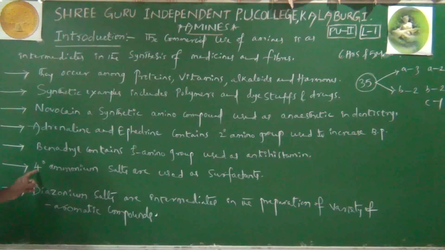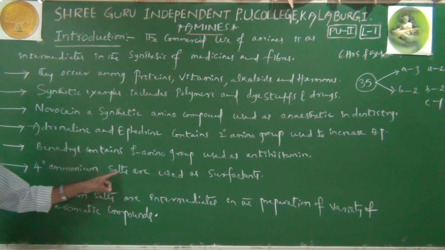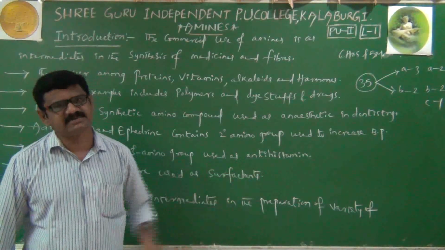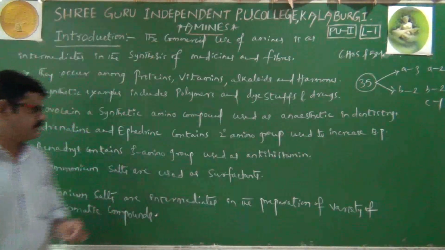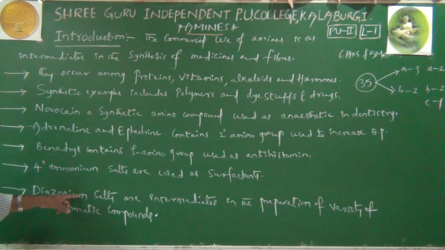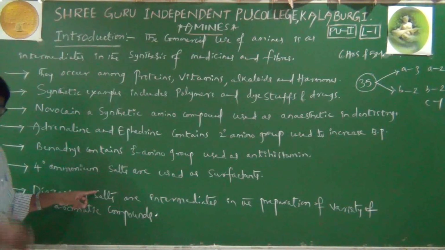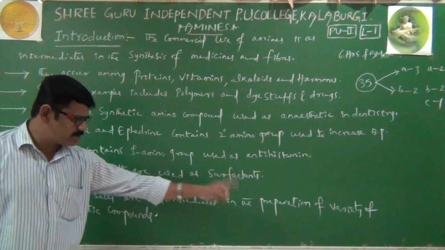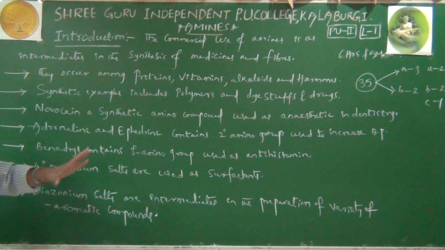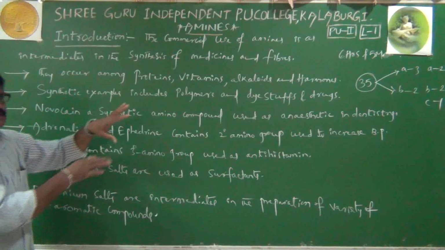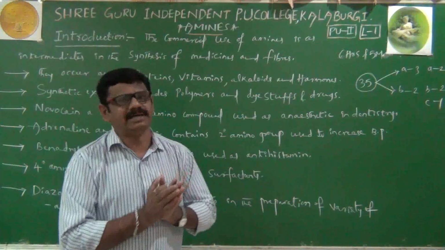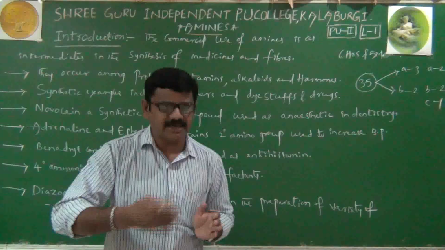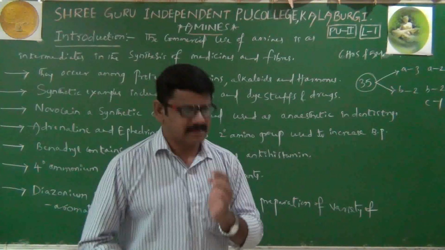Next, quaternary ammonium salts. Quaternary ammonium salts are used as surfactants. What are surfactants? We'll learn in the surface chemistry topic. Then diazonium salts. What are diazonium salts? We'll learn in the present amines topic only. Diazonium salts are intermediates in the preparation of a variety of aromatic compounds. These are some introductory points in this amines topic. Now we will enter into our actual amines topic.